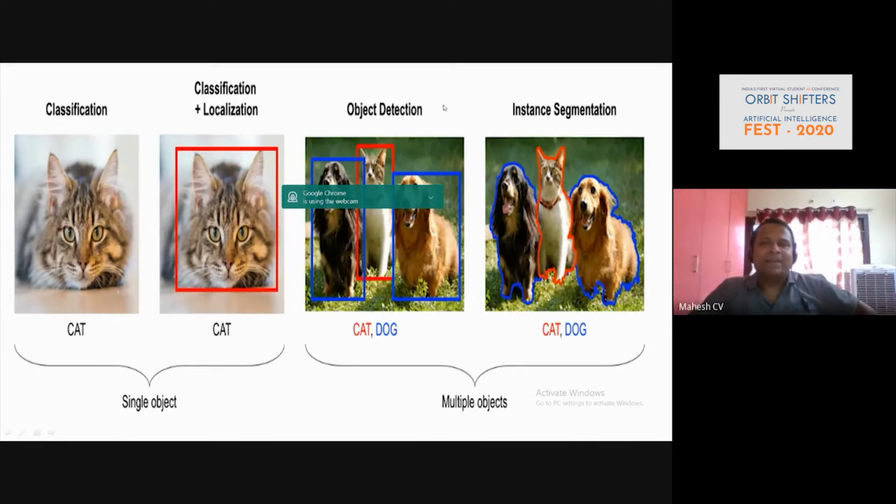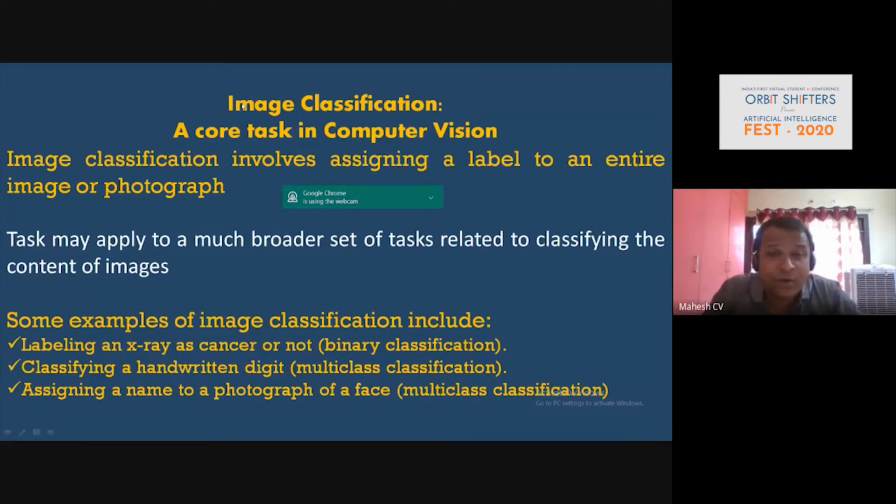When you are dealing with multiple objects at a time, that's where we are going to use object detection or instance segmentation. Now let's quickly walk through one of the computer vision tasks. Image classification is the core task in computer vision. Basically, it involves assigning a label to the entire image. If you see in the image, there was a cat, so for the cat, we put a box with a label. This task may apply to a much broader set of tasks related to classifying the content of images.